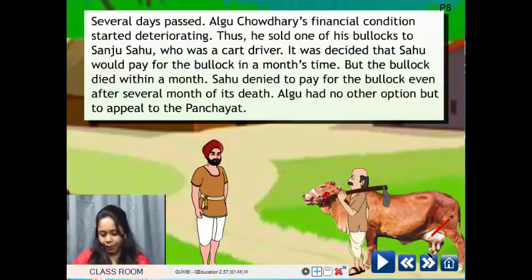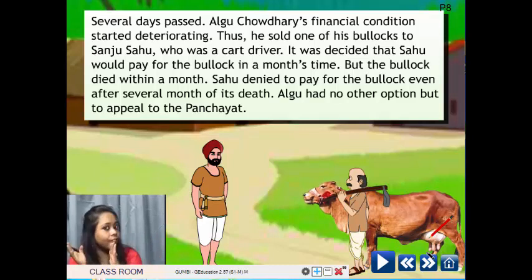So, did you understand how to fill in the dialogues? We gave you some options. Yes, children. Right. Now, students, we have already heard the first part of the story, and we have enacted a scene from that. Now, I will read the second part of the story. It is in the form of a passage. Okay?